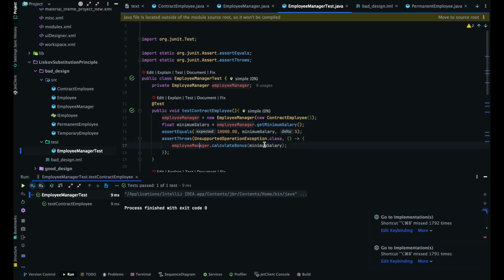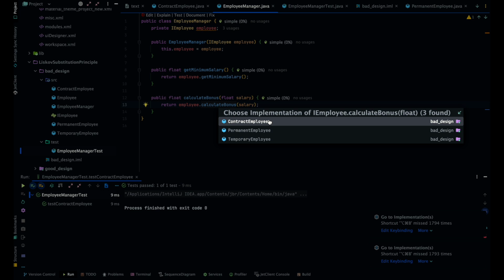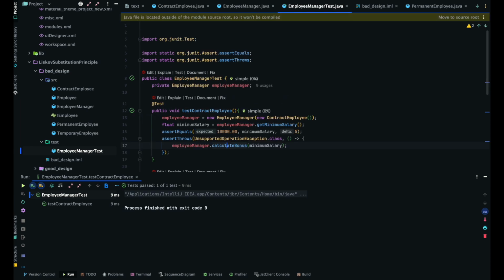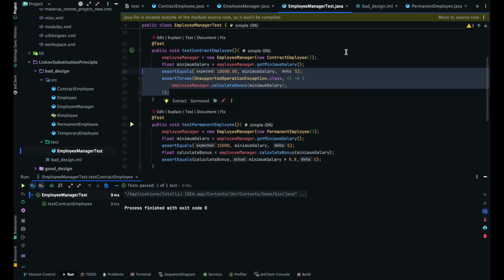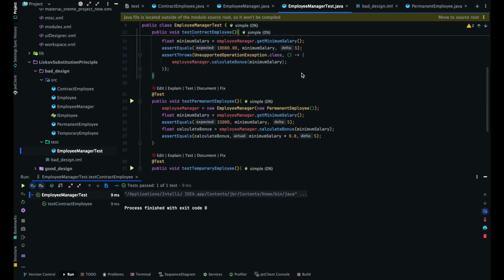When we call calculateBonus, it goes to the manager class, and from there the manager tries to calculate the bonus for the contract employee, because I gave the contract employee object in the constructor while creating the employee manager. So here it will throw the error. That's why it's validating. It's showing unsupported operation. So this test case is done.